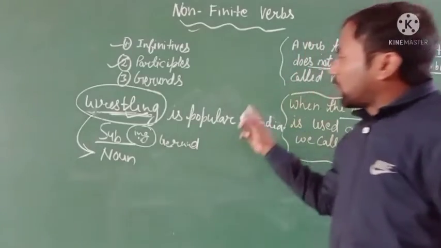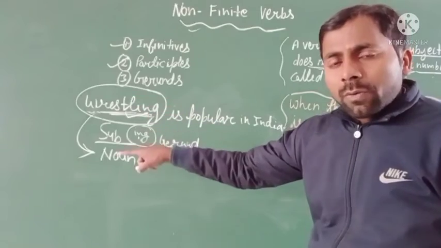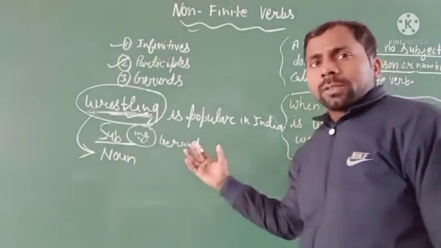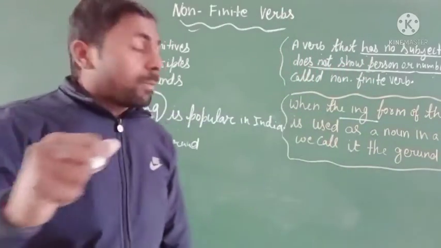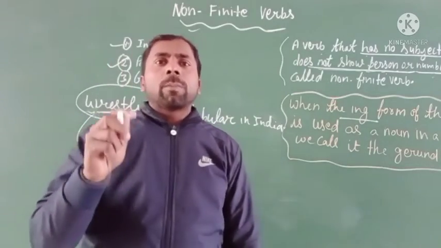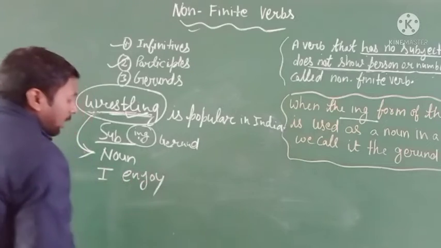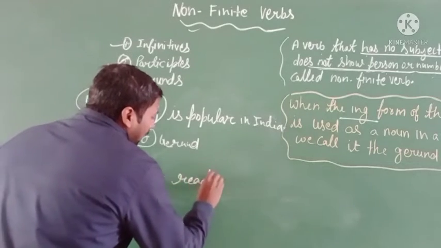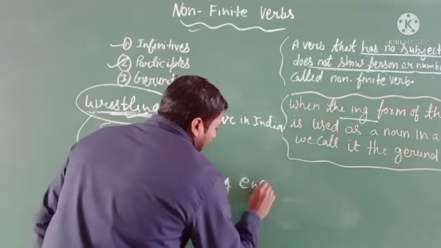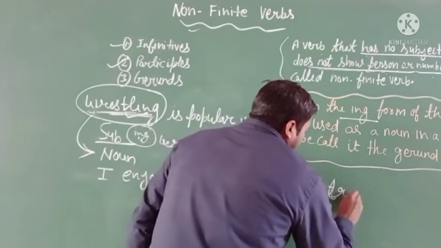We can use a gerund in a sentence as a noun. Noun means it can be the subject or the object. How can it be an object? I gave you another example: I enjoy reading English poetry.